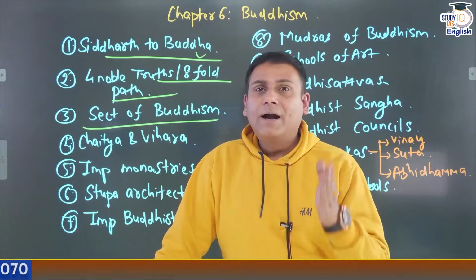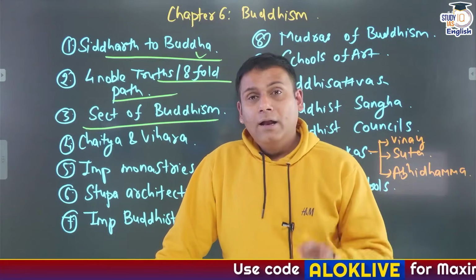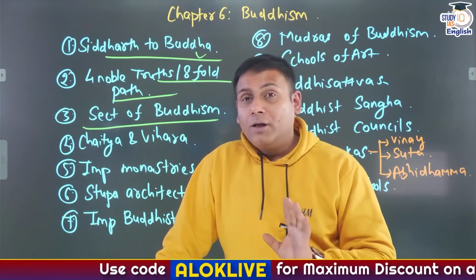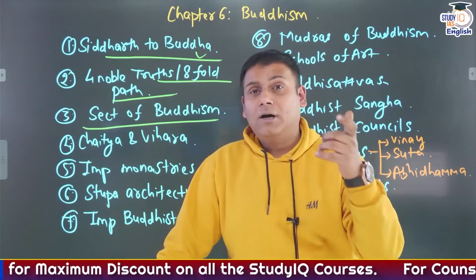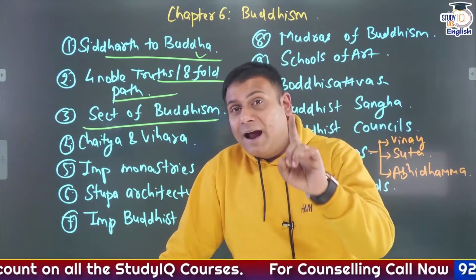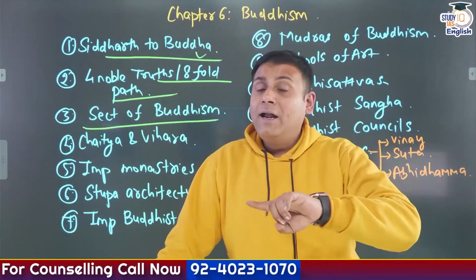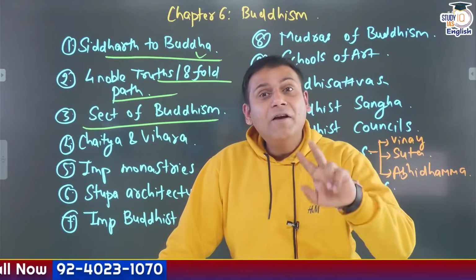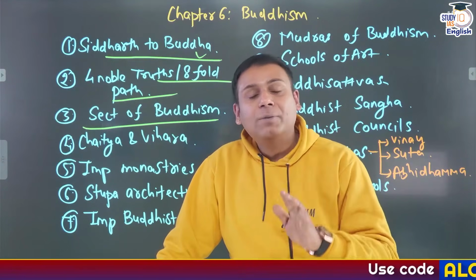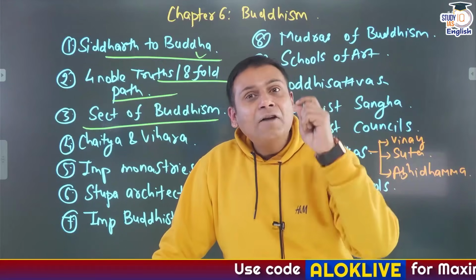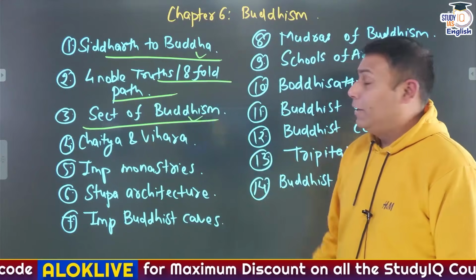He followed certain practices and then attained nirvana, that is enlightenment. Everyone can become Buddha if he follows the path preached by Buddha. So they believed in the concept of Pratyeka Buddha. They did not believe in idol worship, but they believed in symbolic worship. On the other hand, the Mahayana form of Buddhism believed in idol worship. In fact, you can say that the origin of idol worship can be traced back to the Mahayana form of Buddhism. So, the sects of Buddhism are important.